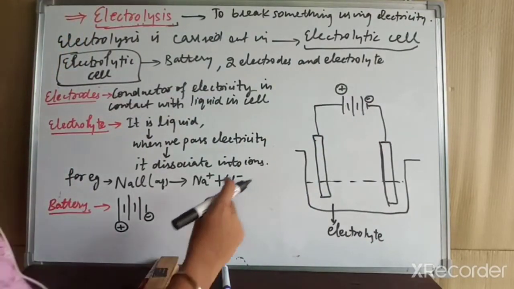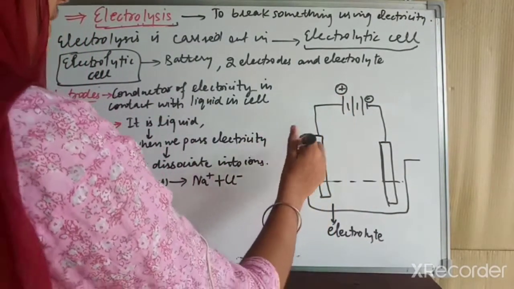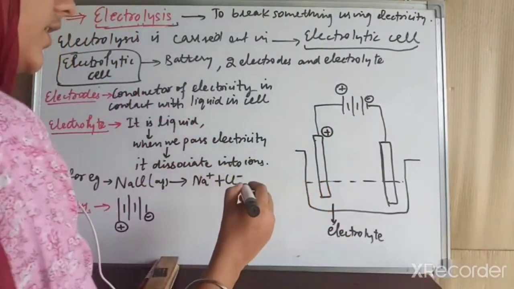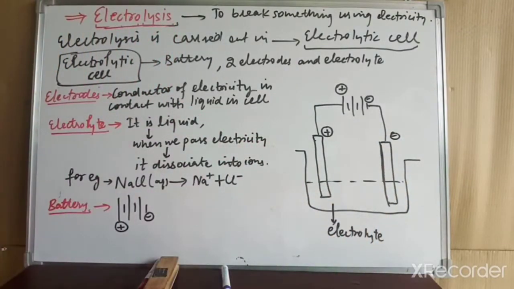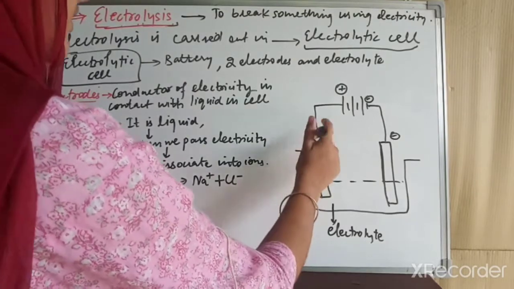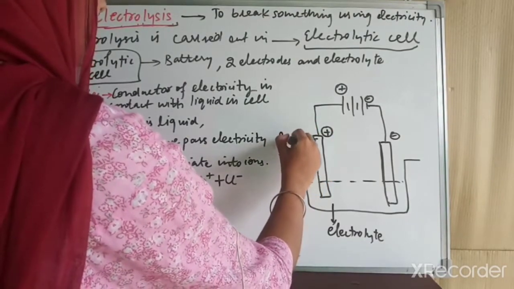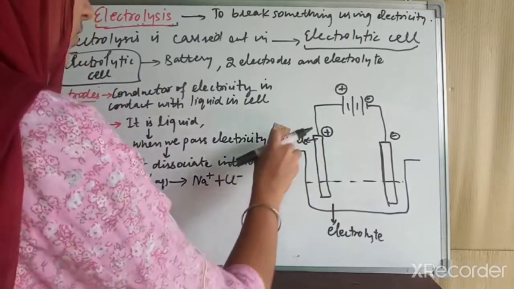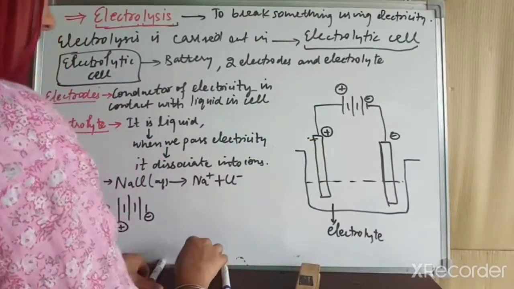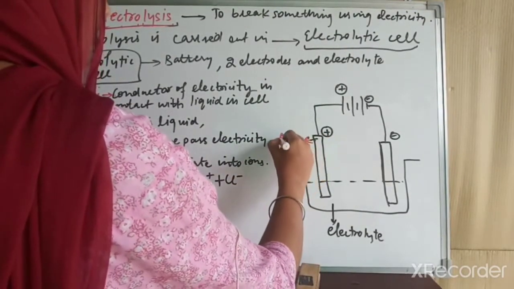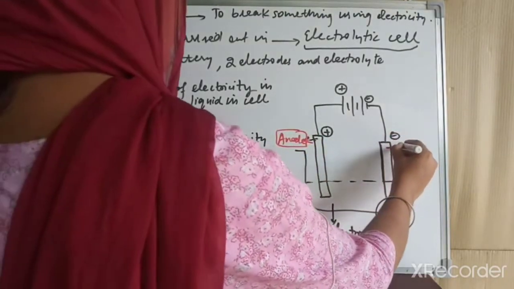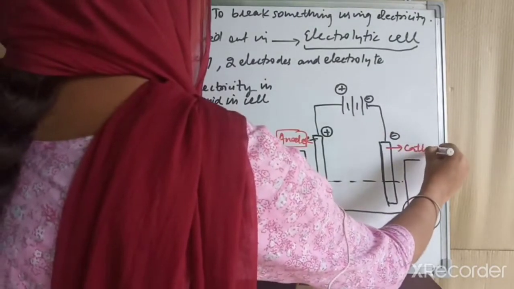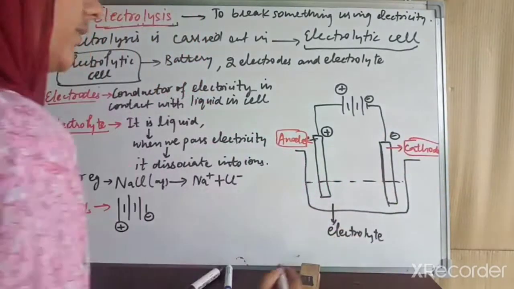The electrode connected to the positive terminal will carry the positive charge, and the electrode connected to the negative terminal will carry the negative charge. The electrode having a positive charge, connected to the positive terminal of the battery, is known as the anode. The second electrode, connected to the negative terminal of the battery, is known as the cathode.